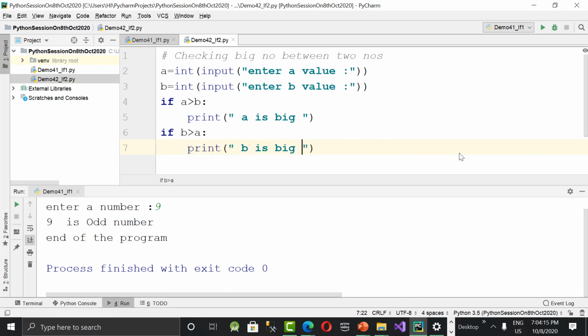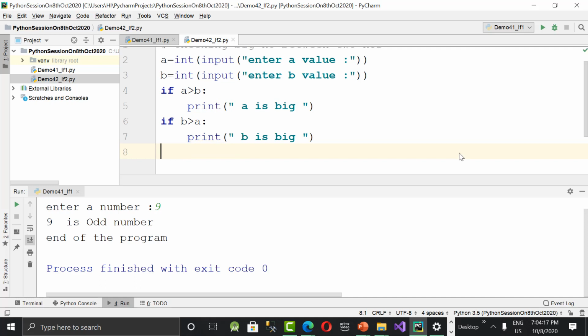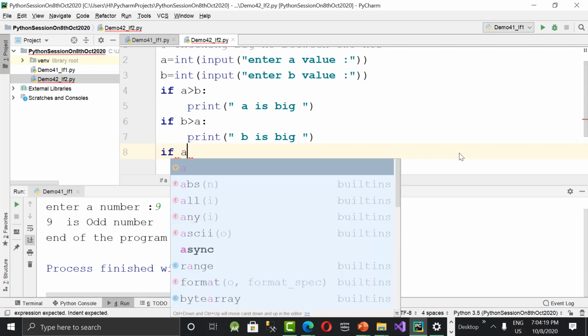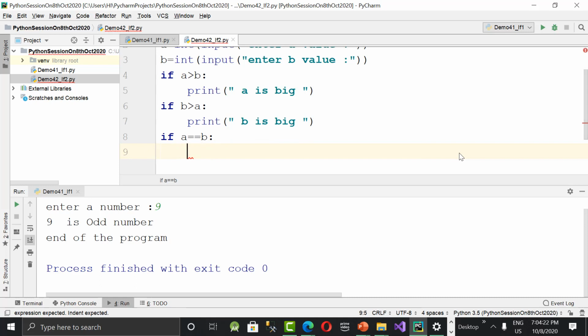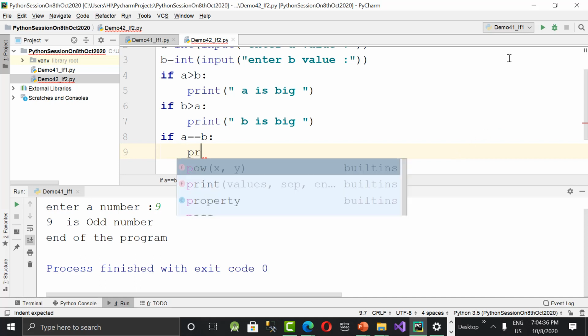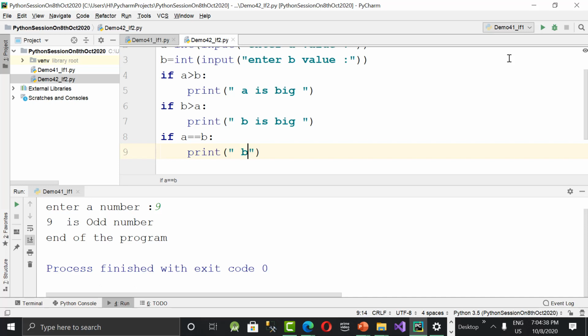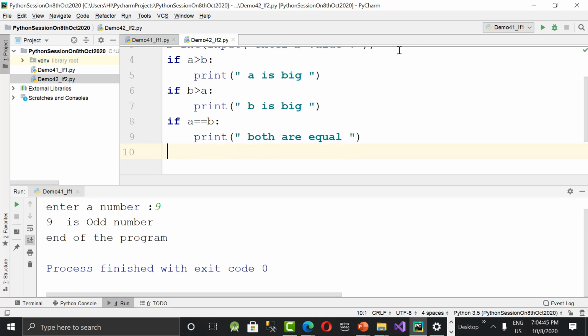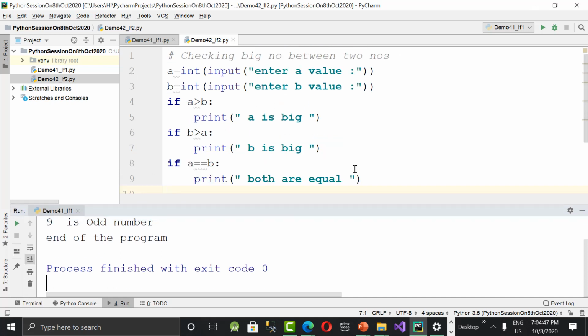And third situation, there might be an equal case as well. So for that also, I'm writing if a double equal to b. What is meant by double equal to? When you are comparing two variables, we have to use the double equal to sign. When you are assigning one value to another, you can use single equal to. This is the point we need to remember. So here I'm writing print both are big. And the same program can be done with elif as well.